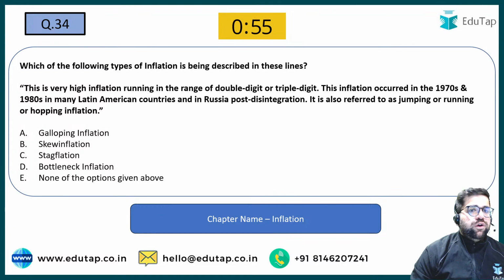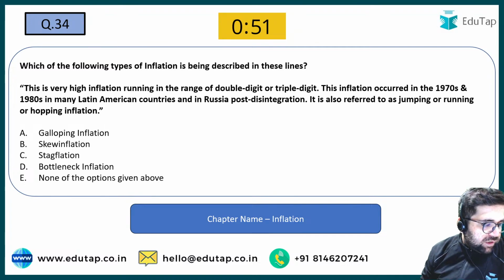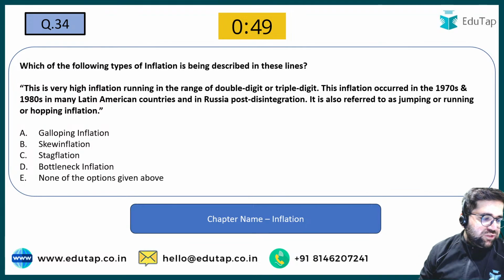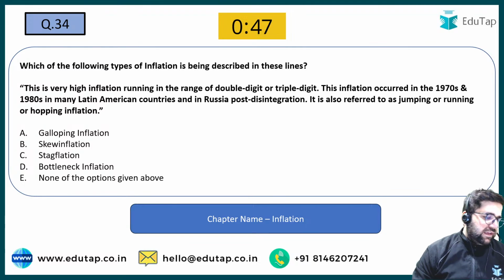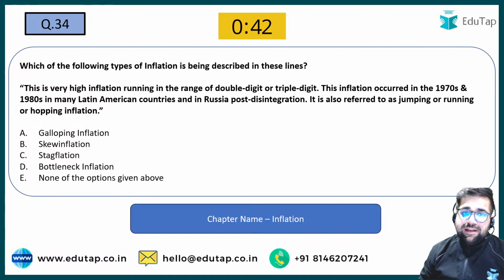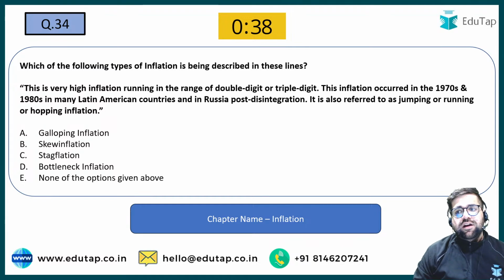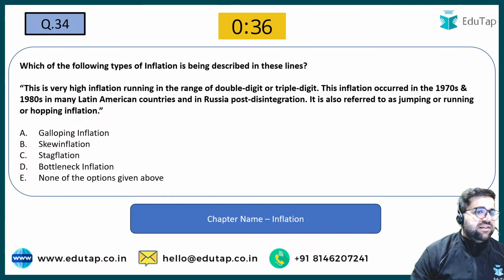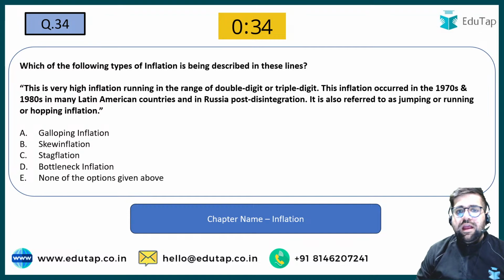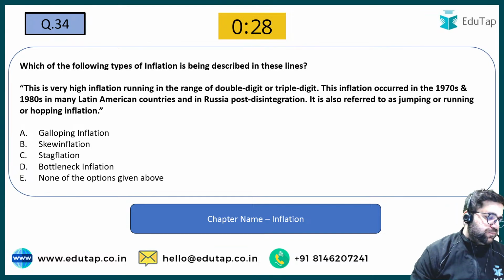34. Which of the following type of inflation? Now I will wait for your answer for question number 34. Try to address question number 34 which is coming on your screen. Let's see who gives me the right answer. This is a very high inflation running in the range of double digits or triple digits. This inflation occurred in 1970s and 1980s in many Latin America countries and in Russia post disintegration. It is also referred to as jumping or running or hopping inflation.